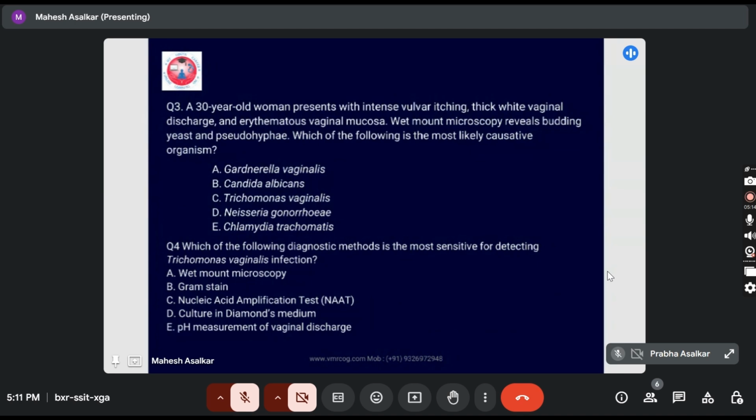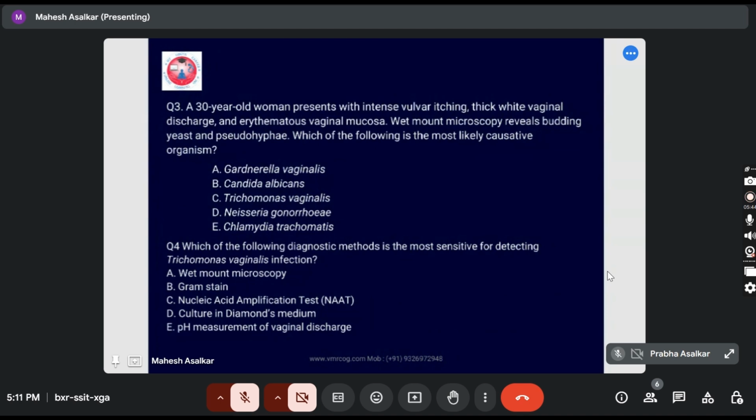Correct. Here you remember the yeast and pseudohyphae. These are the buzzwords, and these are the words which will point towards the answer. So whenever you get any question in the final examination, please read the question very carefully and search for these kinds of words. You will get the answer from those particular words. Then you just have to select the answer out of the 5 options. Next, go ahead, Dr. Priyanka.